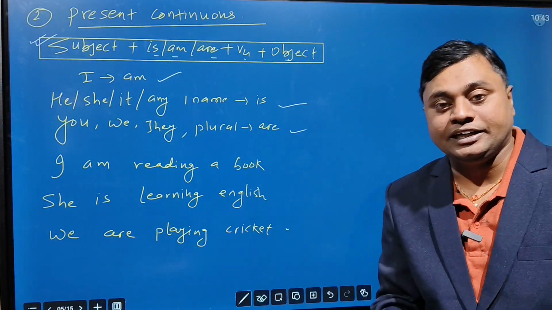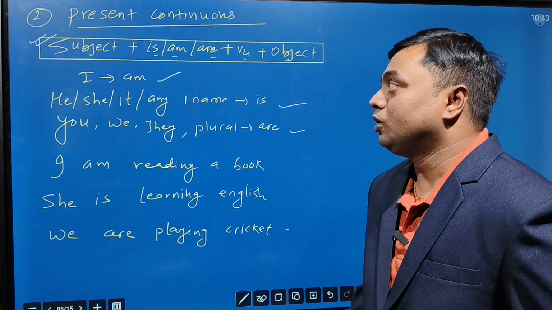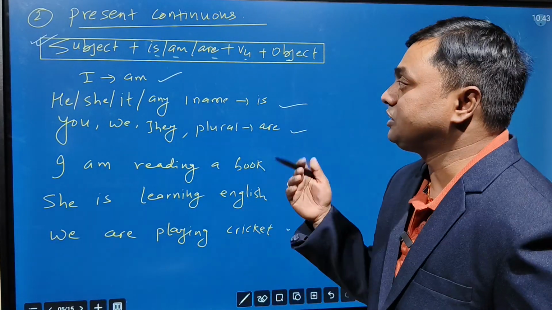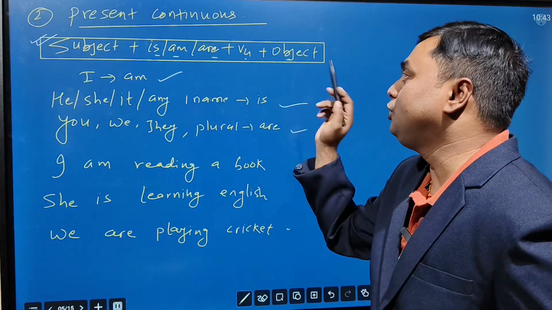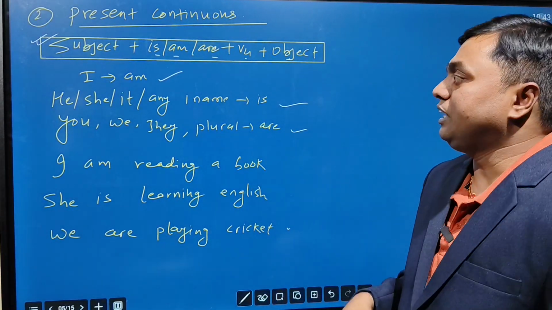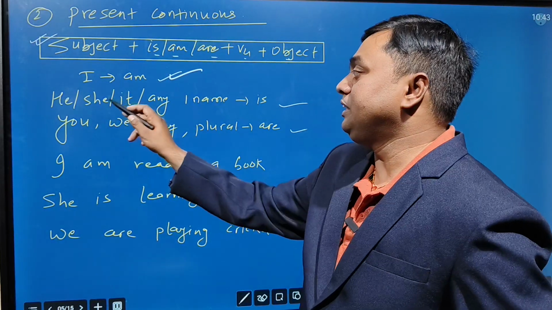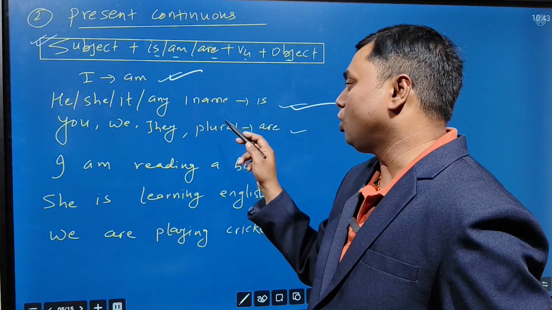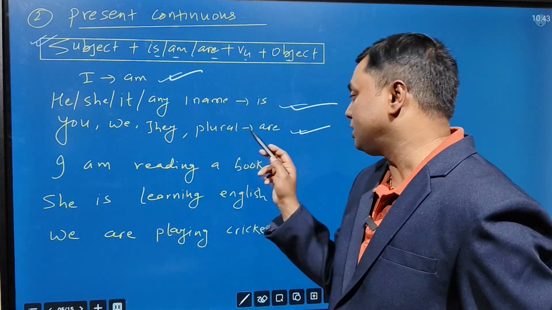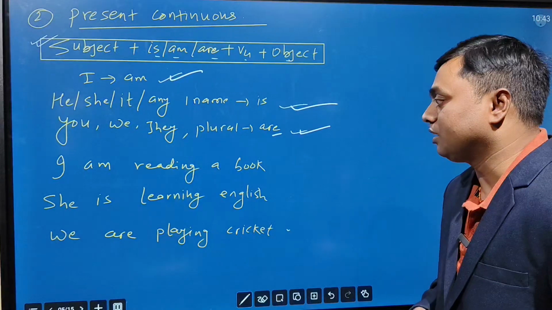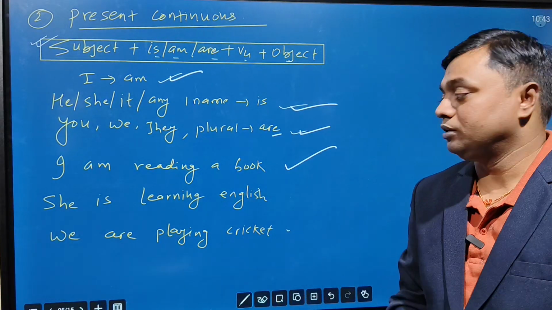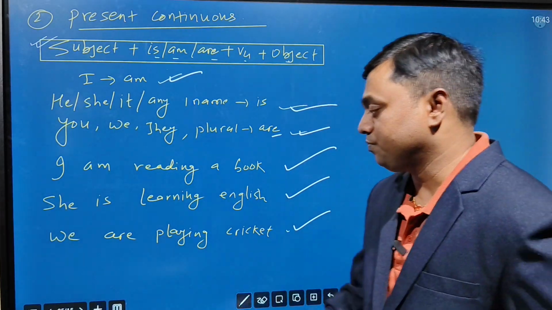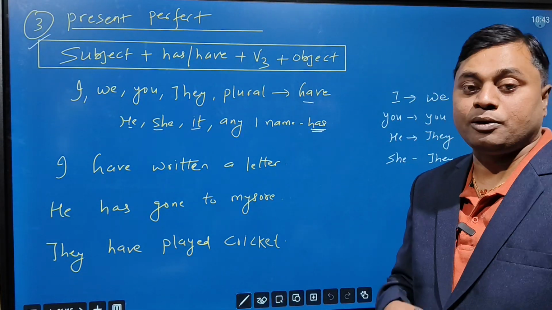Next we talk about present continuous. When we talk about the present continuous, here work is continuously going on in the present time. So how is the structure? Subject plus is, am, or are plus V4 plus object. Generally with I we use am, with he, she, it, or any one name we use is, with you, we, they, or plural, two or more than two names, we use are. For example, I am reading a book. She is learning English. We are playing cricket. Yes or no?